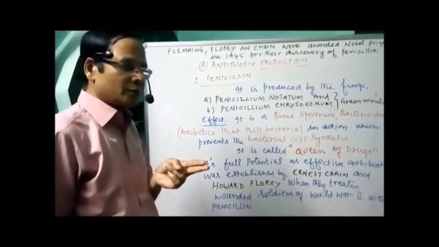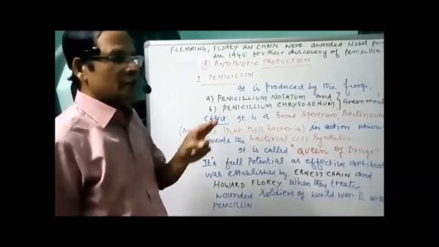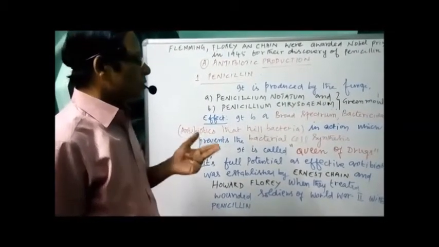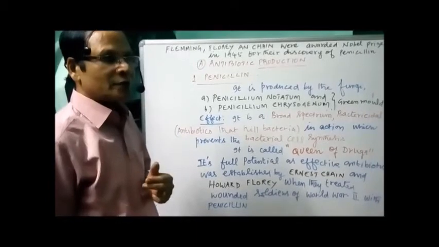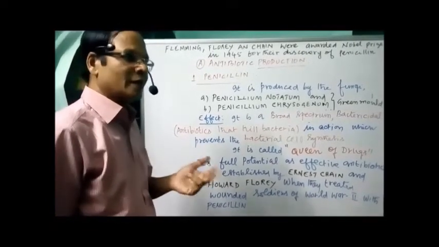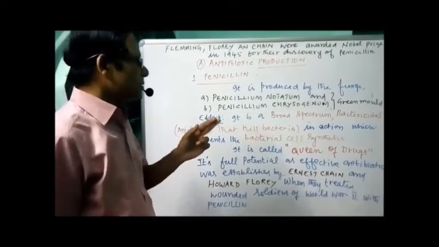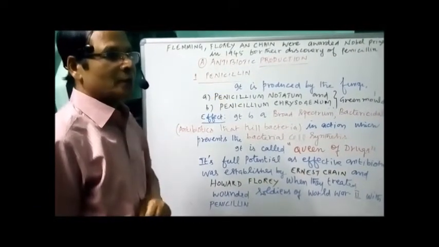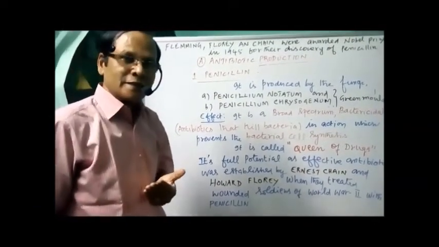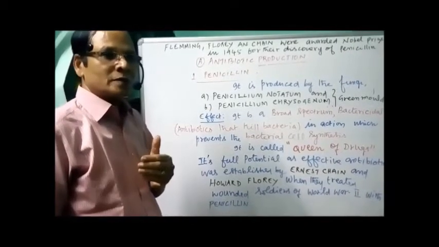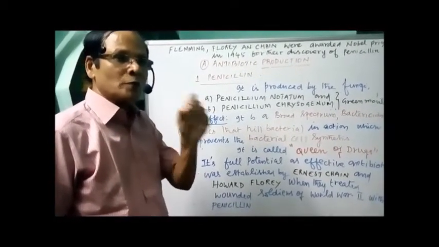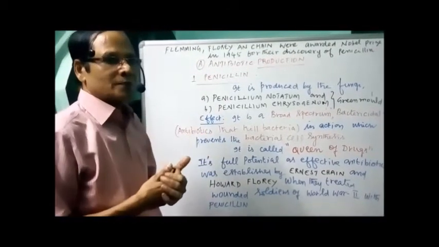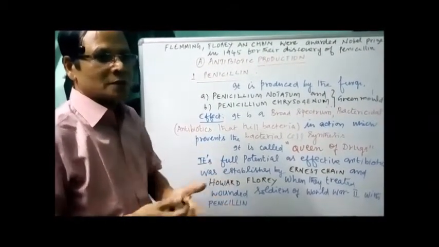We can classify the effect of antibiotics into two groups based on their action: bactericidal activity and bacteriostatic activity. In bactericidal activity, the antibiotic kills the microorganism. In bacteriostatic activity, the antibiotic inhibits the growth of microorganisms by inhibiting one of the activities, for example protein synthesis.